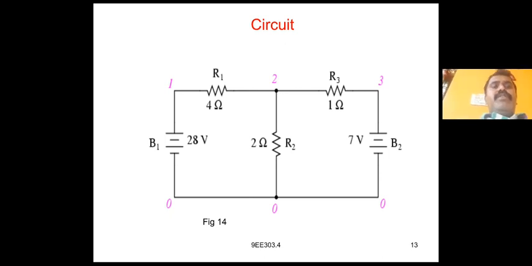Again, the next circuit is given. It can be marked with nodes 1, 2, 3, 0.